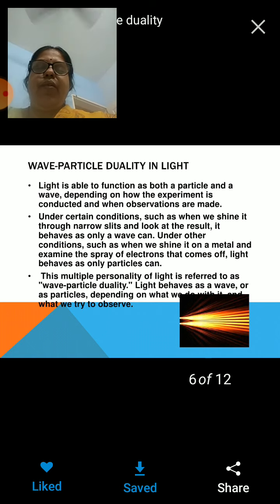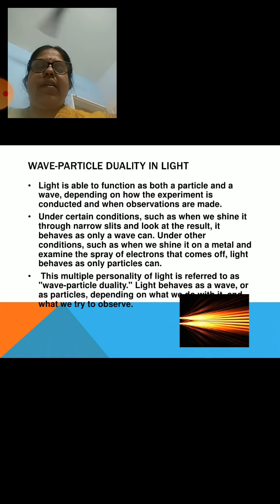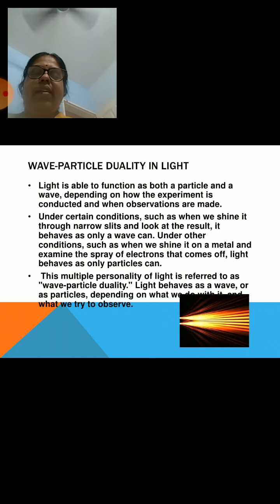I told you again and again, with the help of light only, people started developing the idea that matter also exists in two forms, that is particle form and wave form. Light is able to function as both particle and wave depending upon the experiment. Suppose we shine it through narrow slits and look at the result, it behaves like a wave. That is the interference experiment. The second is the photoelectric effect: when it shines on the metal, the spray of electrons that comes out shows light exhibits a particle nature.